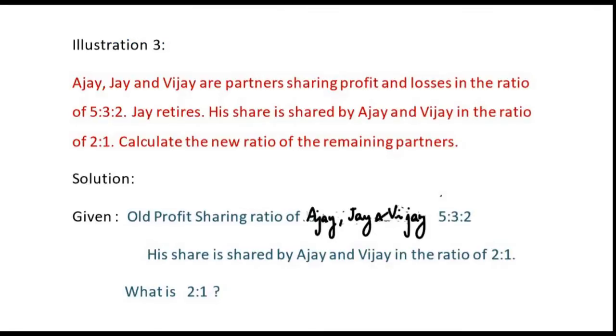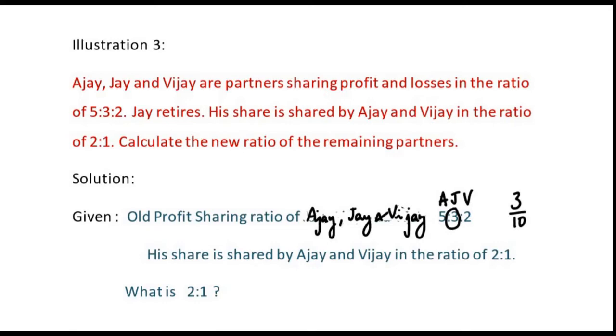So we have the old profit sharing ratio of Ajay, Jay and Vijay. Ajay is 5/10, Jay is 3/10, and then Vijay. It is given that Jay retires. So the retiring partner's share is 3/10. Here they have given another sentence: his share is shared by Ajay and Vijay in the ratio of 2:1. So we need to understand what this 2:1 ratio is.